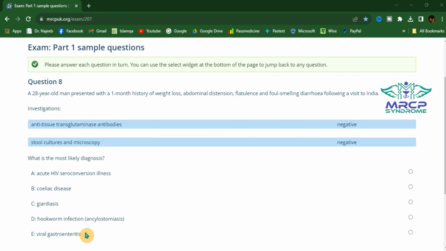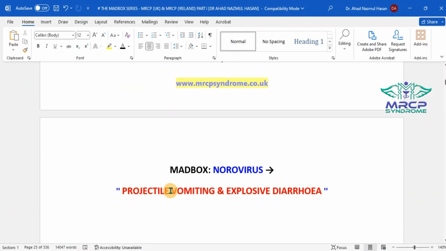Viral gastroenteritis will have a short incubation period and is most commonly caused by the norovirus. Norovirus diarrhea usually presents as an epidemic form in a closed environment, like either in a closed building or in a cruise ship. And norovirus diarrhea will have a distinctive pattern. Projectile vomiting and explosive diarrhea is the classic presentation of norovirus-induced viral gastroenteritis.